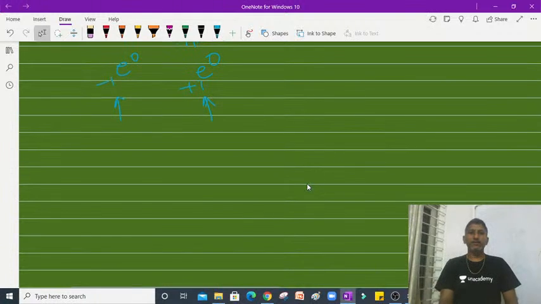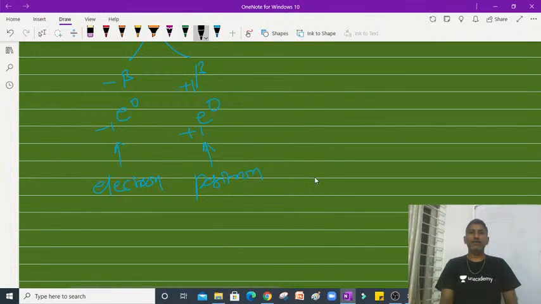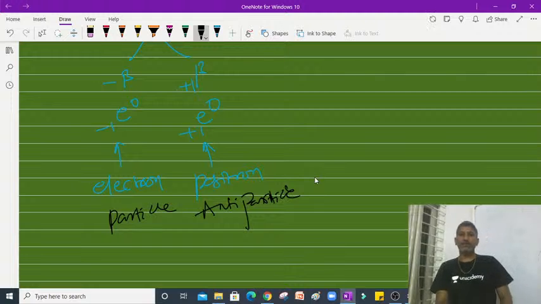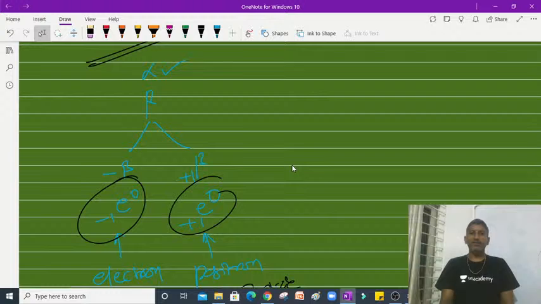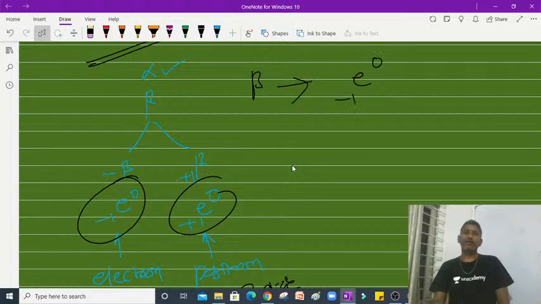Now you see, this is the electron and this is the positron. As you know, these two are particle and antiparticle. If one is a particle, the other becomes the antiparticle. Usually if beta particle is said, remember that as electron only, until and unless they mention it as a positron.